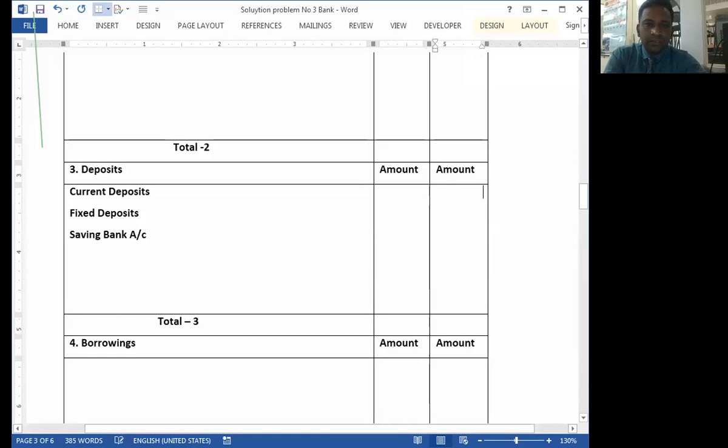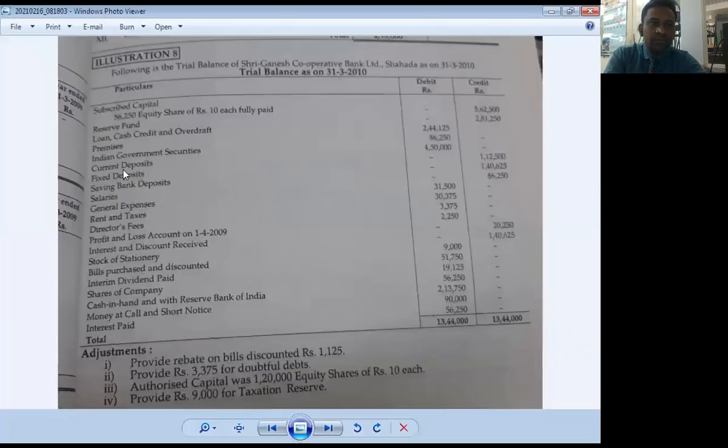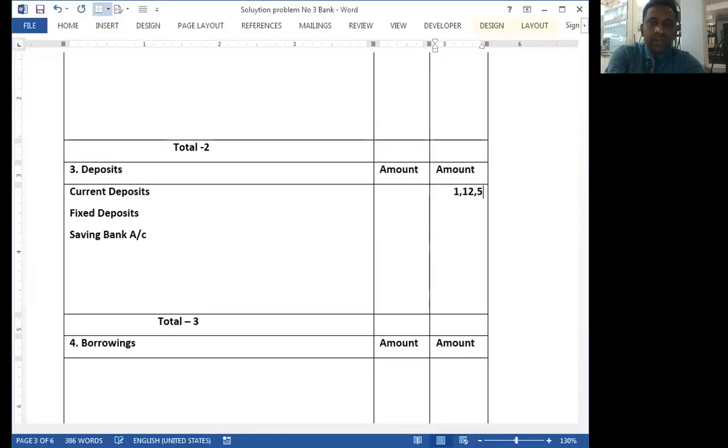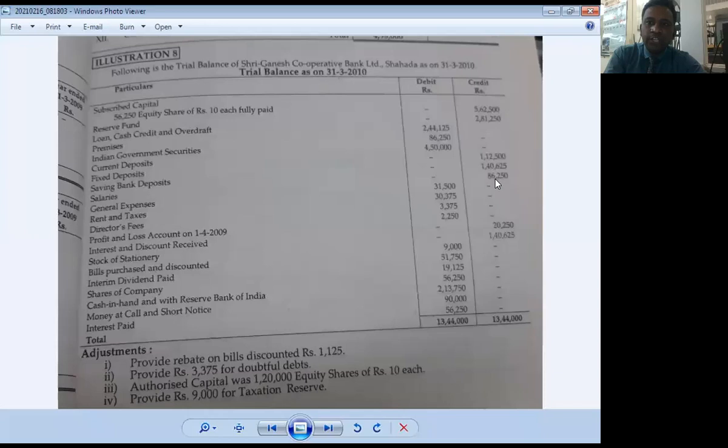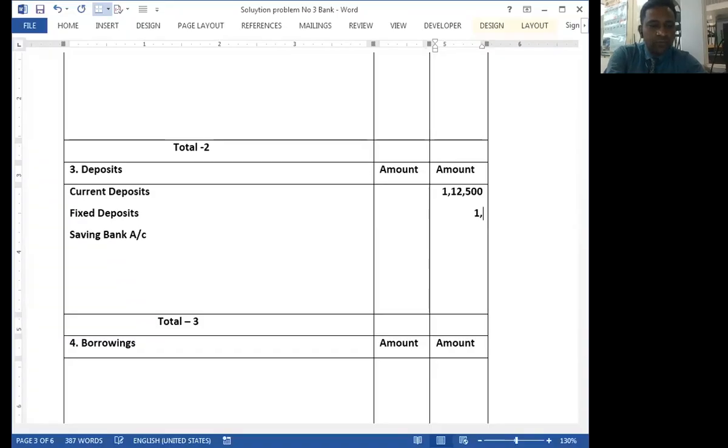Okay. And the amount of current deposit is 1,12,500. What is the amount of fixed deposit? 1,40,625.